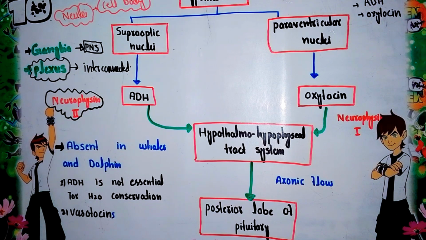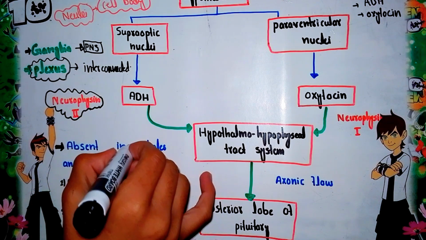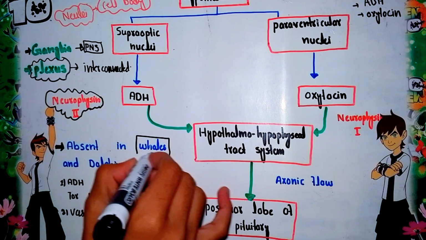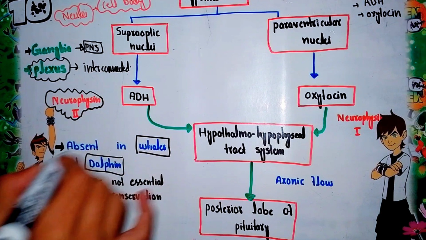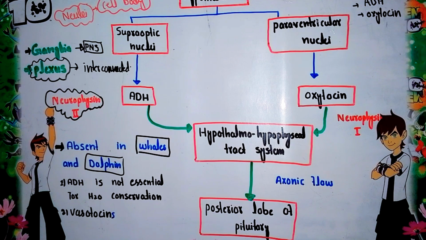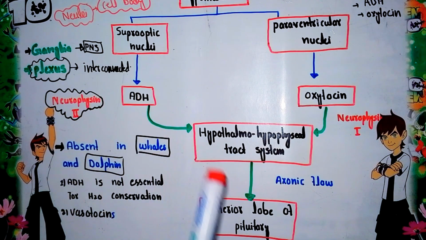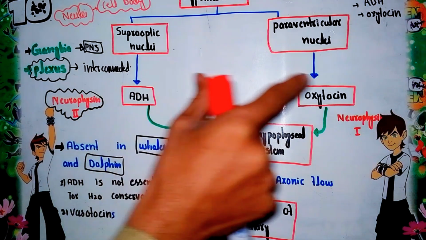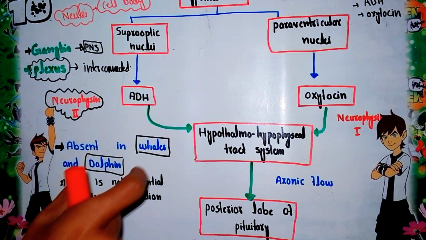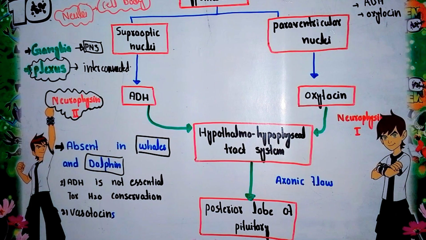In mammals, the posterior lobe of the pituitary gland is absent in whales and dolphins. Why is the posterior lobe absent in these aquatic mammals? Because of evolutionary adaptation to the aquatic environment, they don't have a posterior lobe. The two hormones, ADH and oxytocin, that are mainly released by the posterior lobe, have their functions in whales and dolphins performed by some other hormones.